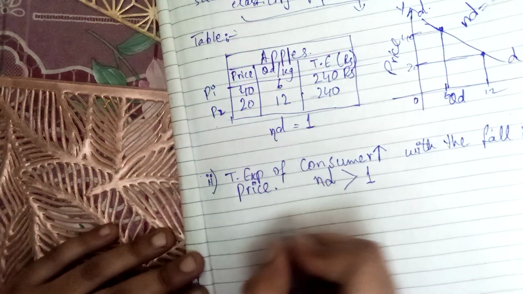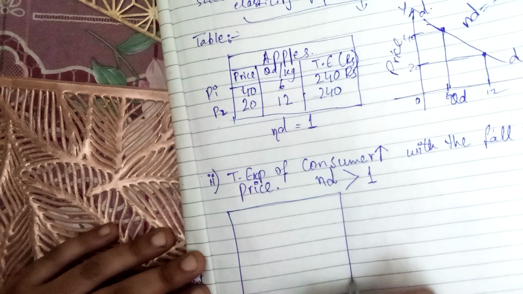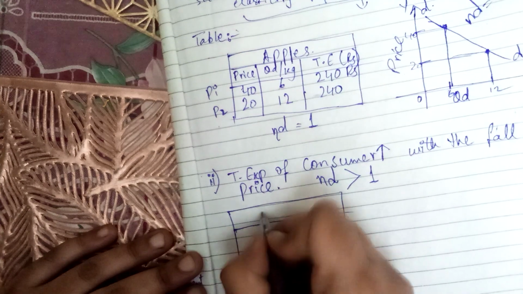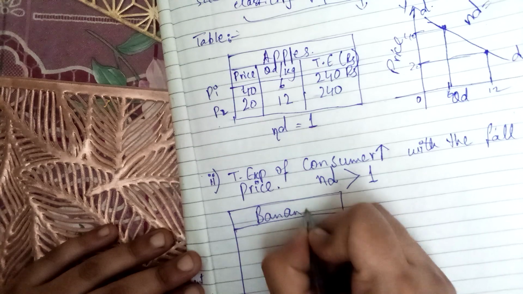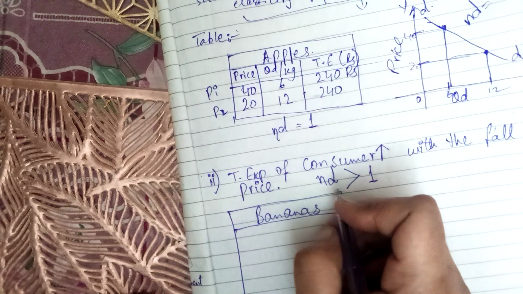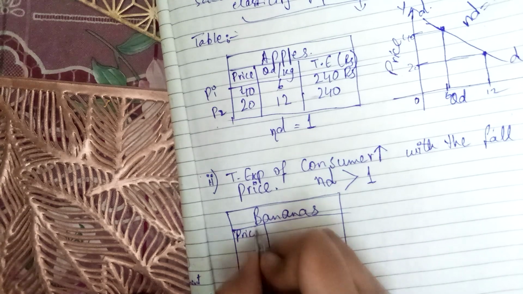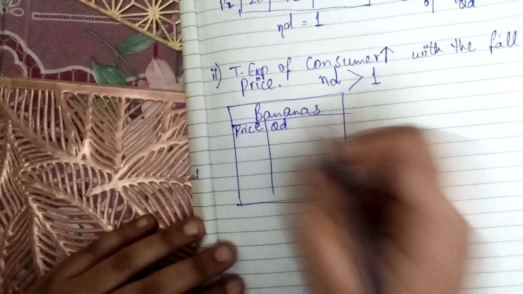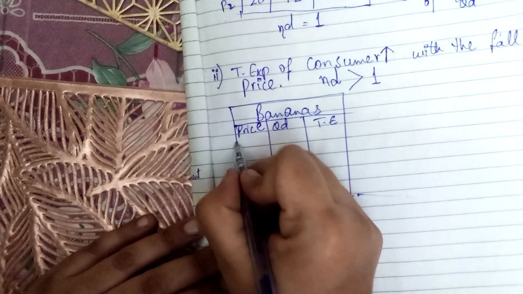We take the case of bananas here. Previously we took the example of apples. Now we will take the example of bananas. This is the price of bananas. This is the quantity demanded of bananas, and this is the total expenditure that is spent on bananas.